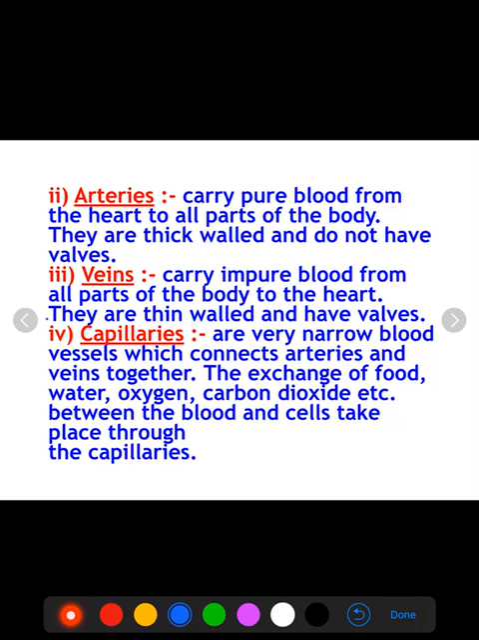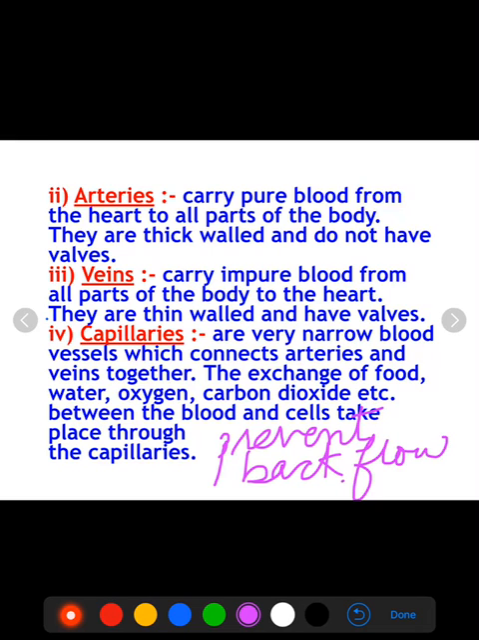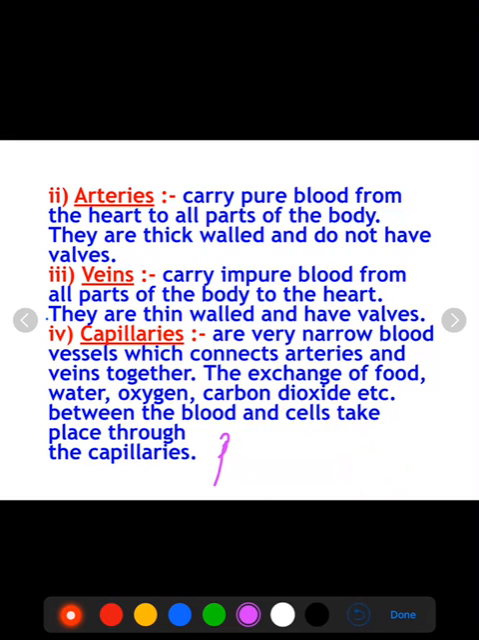Second thing, they all are thin walled, and they have valves. Why do they have valves? They have valves to prevent backflow of blood. As blood is not flowing in them with pressure, to prevent backflow of the blood, there is presence of valves in the veins.